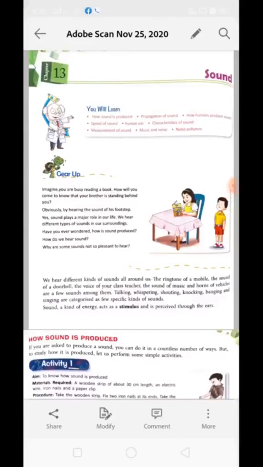Today we are going to discuss our 13th chapter, called Sound. This is our very first video on this chapter. In this chapter, we will learn how sound is produced, how sound propagates, how humans produce sound, speed of sound, the human ear, characteristics of sound, measurement of sound, music and noise pollution.